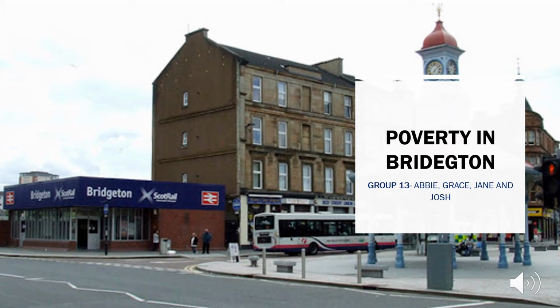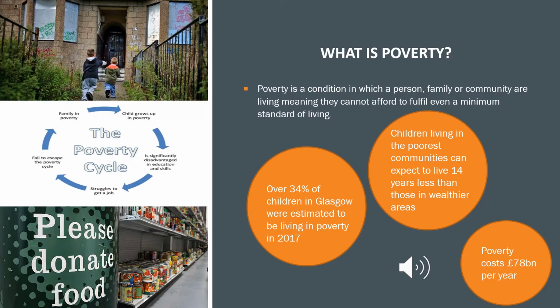This presentation by Group 13 is going to discuss poverty in the Bridgeton area of Glasgow. So, what is poverty? Poverty can be defined as a condition in which a person, family or community are living in, meaning they cannot afford to fulfil even a minimum standard of living. They may have to turn to food banks for clothes or food just to get by. Poverty exists in all age groups.